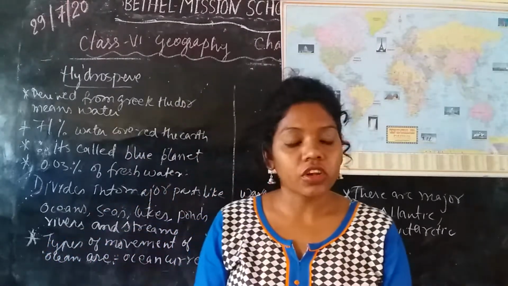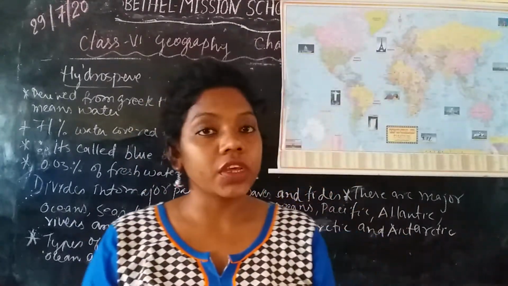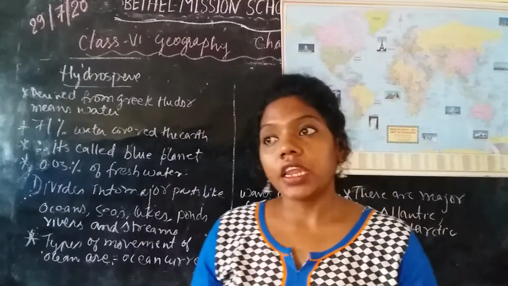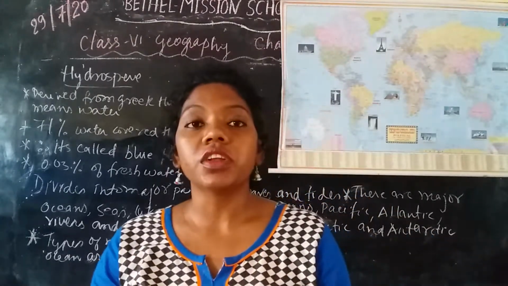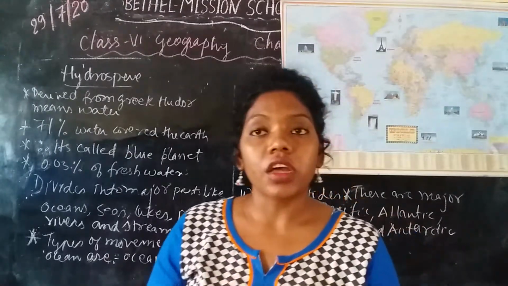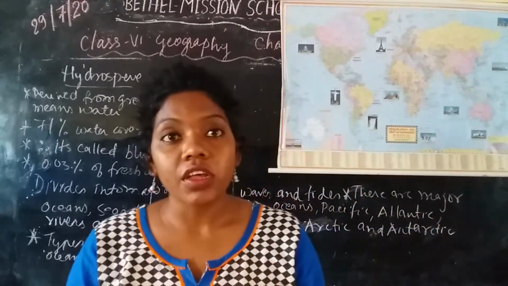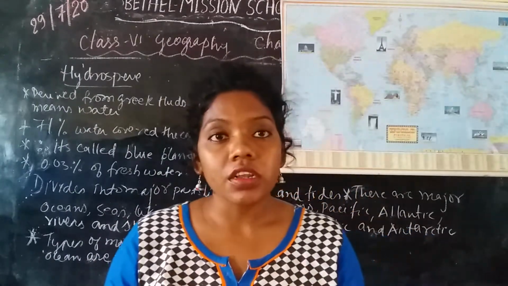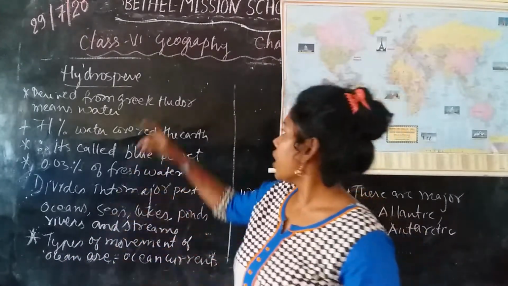Today we are in the fourth session of this chapter. We are going to learn Standard 6 Geography Chapter 5, Major Domains of the Earth. In the last video you learned about the different layers of the earth. You learned about the major parts of the earth's surface, that is the lithosphere, hydrosphere and atmosphere. And you learned about the lithosphere, as it is divided into different continents and oceans. Yes or no? You have learned the major continents of the world. Today we are going to learn the second part, that is the hydrosphere.